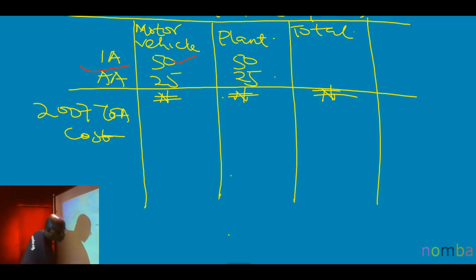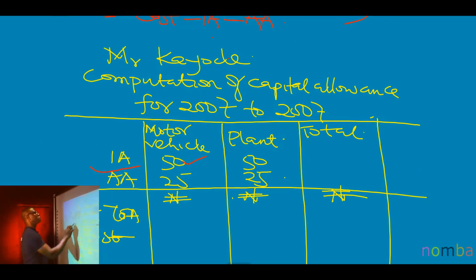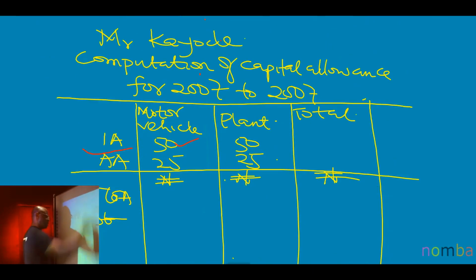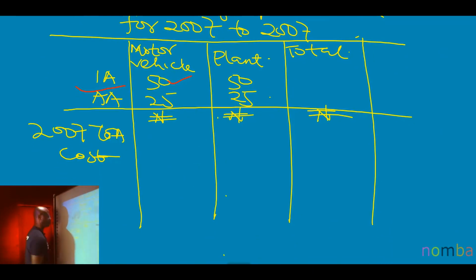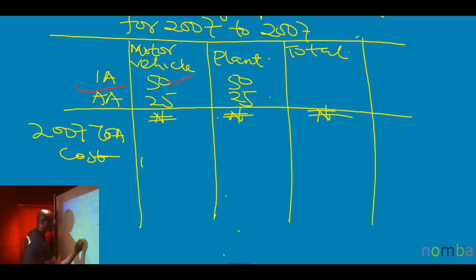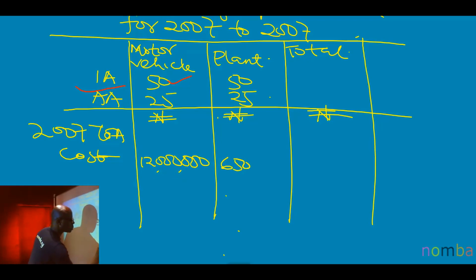Go back to the question. For motor vehicle, it was acquired for 12 million, isn't it? Let's see that. This is it, 12 million. And then plant and machinery, 6.5 million. So those are the figures you take here. Motor vehicle cost 12 million. Plant and machinery, 6.5 million.